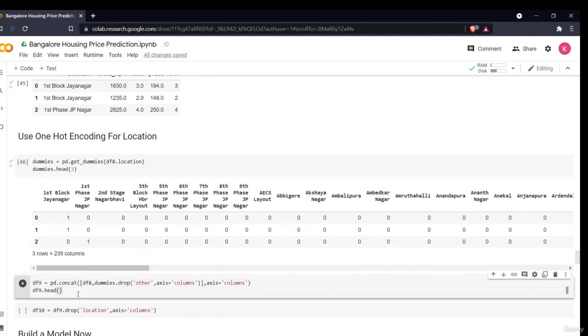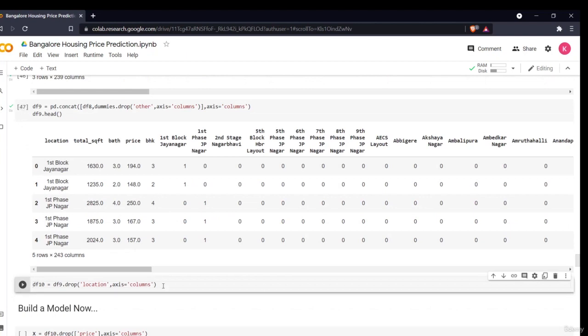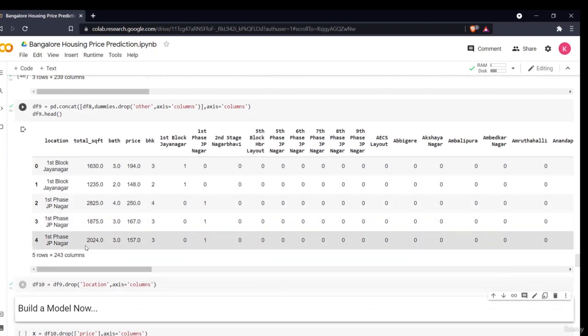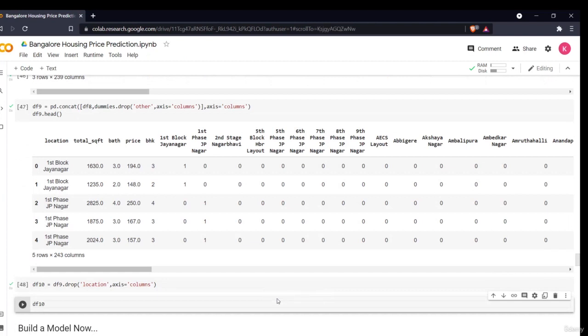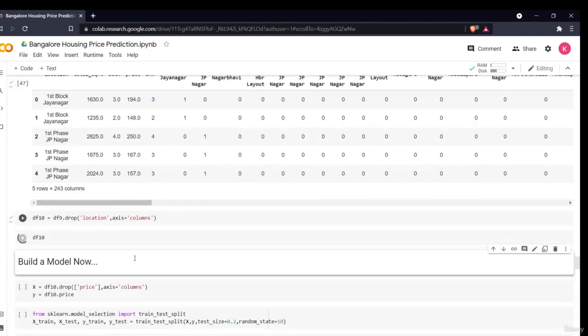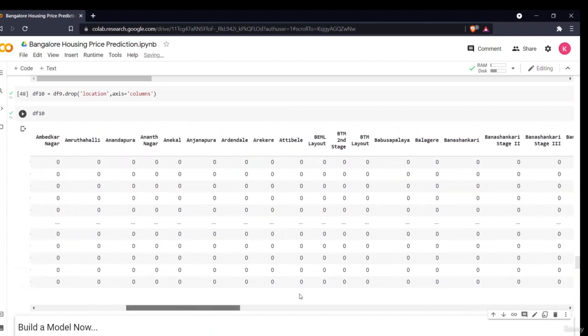Then I'll concat it with my total data set. So now, as you can see my location, I'll just simply drop this location now because I don't need it. Now if I see my final data set, this is my final data set in which I have total square foot, total number of bathroom, price, BHK, all the one hot encoding variables.